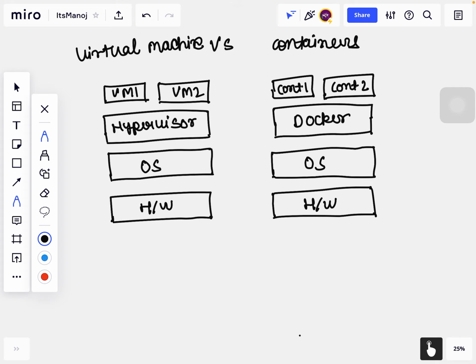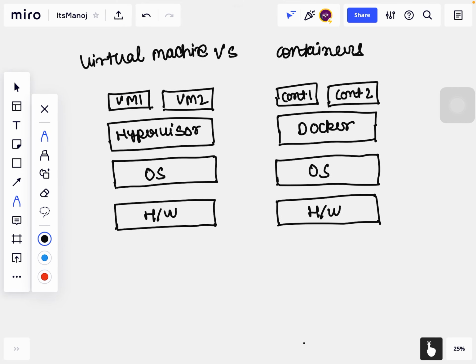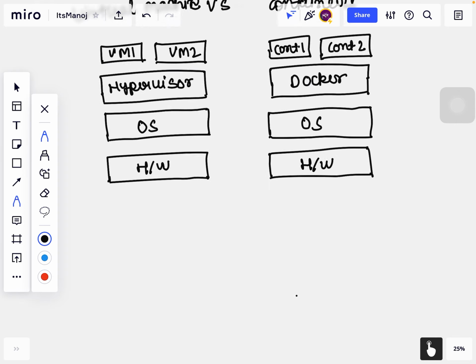Okay, so at the bottom, in a server, we have our hardware component where we have, let's suppose, 12 TB of RAM, 50 TB of hard drive, and some Xeon processor. Over that we install our OS. Let's suppose we use CentOS, and over that we have to install the application. Let's suppose in virtual machines we use a hypervisor, and in containerization, or in the containers, we use Docker. Over the hypervisor we can create our VMs, and over Docker we can create our containers. Okay, so this is the architecture.